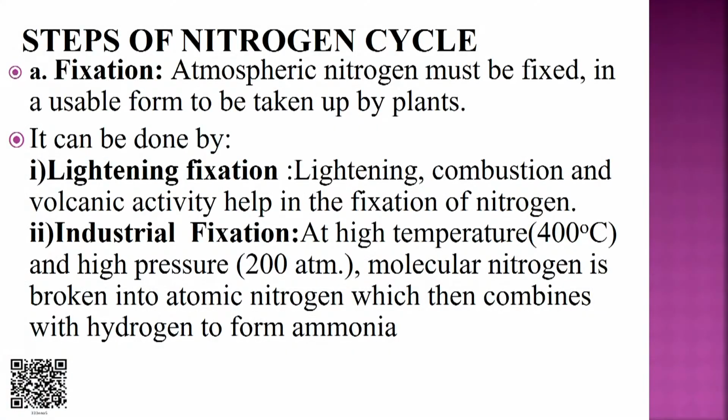First we will talk about fixation. Atmospheric nitrogen must be fixed into a usable form to be taken up by the plant, and this can be done by lightning fixation, industrial fixation, or bacterial fixation. In lightning fixation, lightning, combustion and volcanic activity help in the fixation of nitrogen. In industrial fixation, at high temperature and high pressure, molecular nitrogen is broken into atomic nitrogen, which then combines with hydrogen to form ammonia.